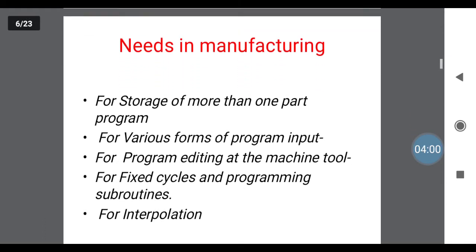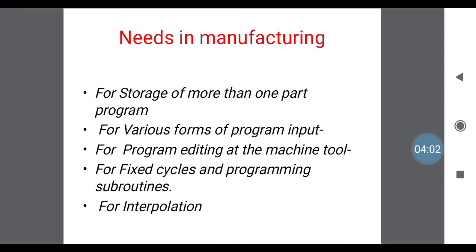Next, what is the need of CNC in manufacturing? See, already in manufacturing we have different types of machines, but what is the need of these type of machines? That is CNC. Why is it required? First one, for storage of more than one part program. See, generally these are computer application machines. In this we can store more than one program in the temporary storage of a computer. That is, the storage capacity is high in this type of machines.